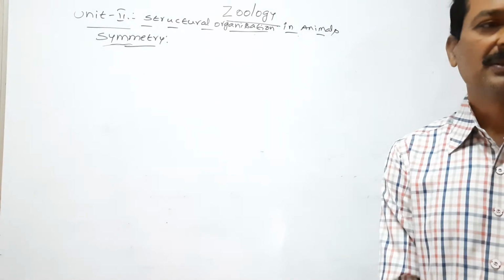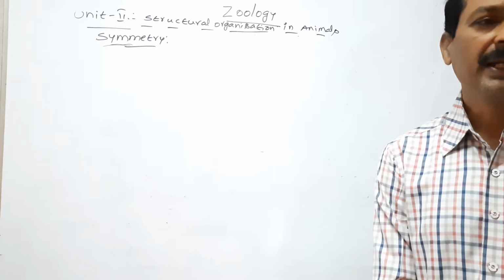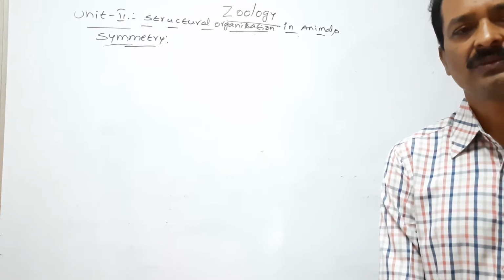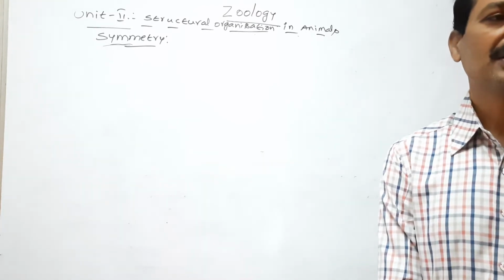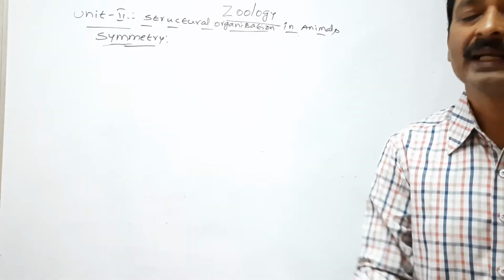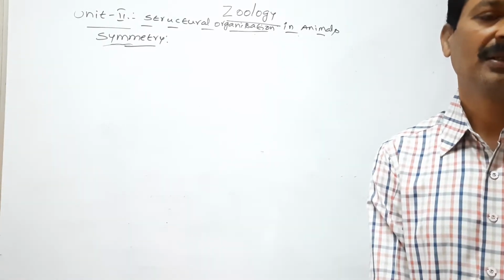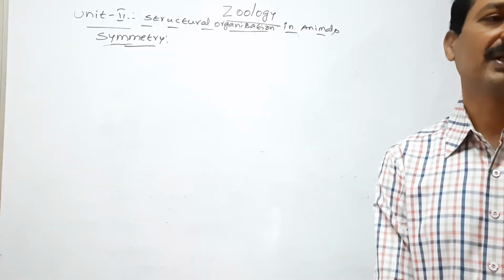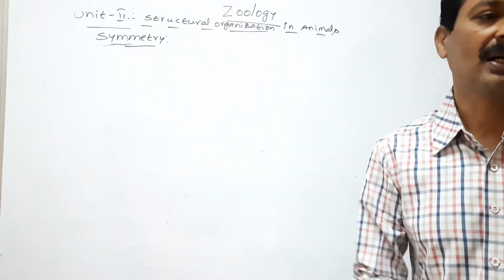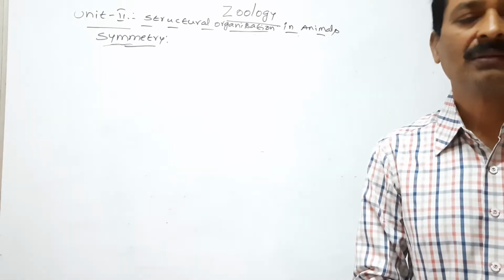The balanced distribution of paired body parts is called symmetry. So, what is symmetry? The balanced distribution of paired body parts or regular arrangement of paired body parts in the bodies of animals is called symmetry. Symmetry explains the regular arrangement of body parts or balanced distribution of paired body parts in the bodies of animals.